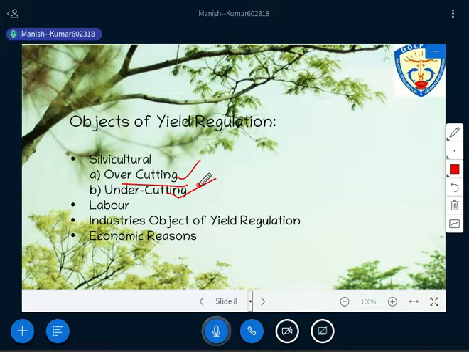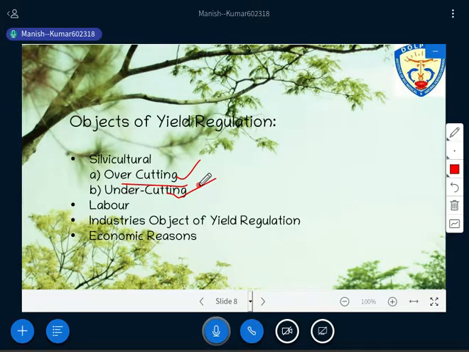Now you go for undercutting. If you are practicing undercutting, it means you are harvesting less than the amount that needs to be harvested, isn't it? Then what result will you face? There are chances that you will get more over matured trees, right? And if the trees get over matured, their timber quality will be reduced, and also the seeds and fruits are going to lose viability. That is one problem you will get through undercutting.